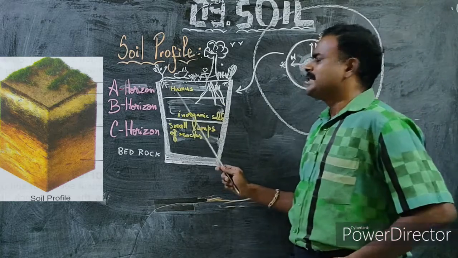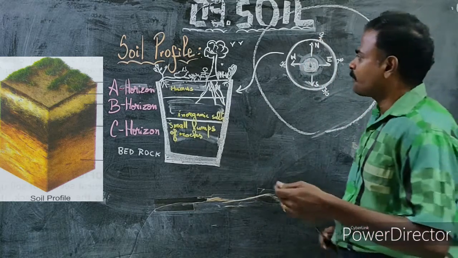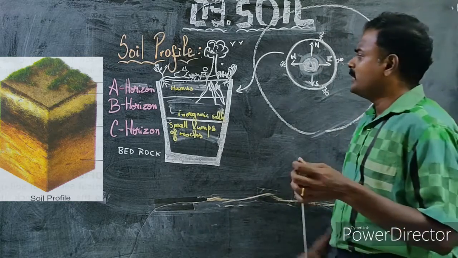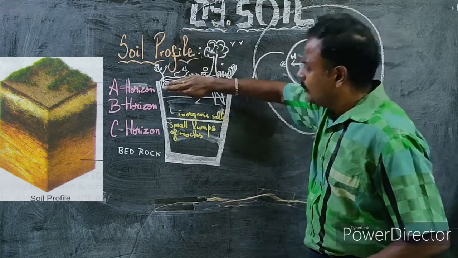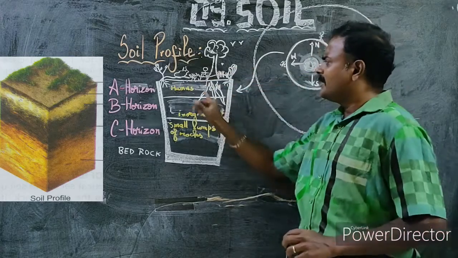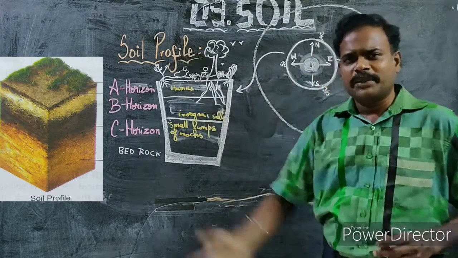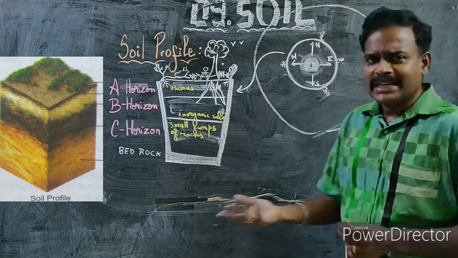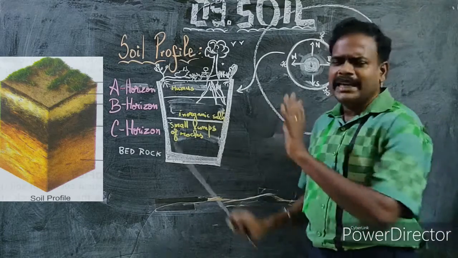First of all, the A horizon is none other than the surface, where you have plants, animals, and all living organisms. When you look into the A horizon, you come across numerous microorganisms, numerous insects, and living organisms like worms, found only in the A horizon.